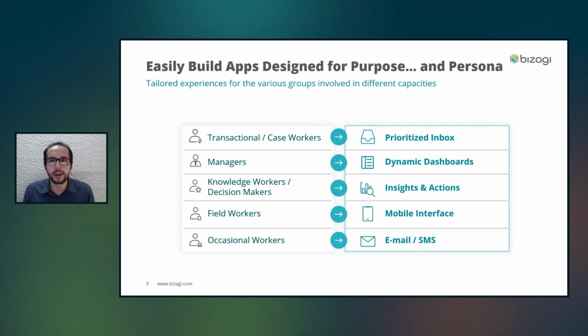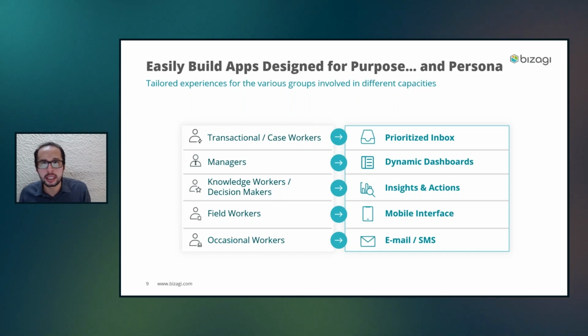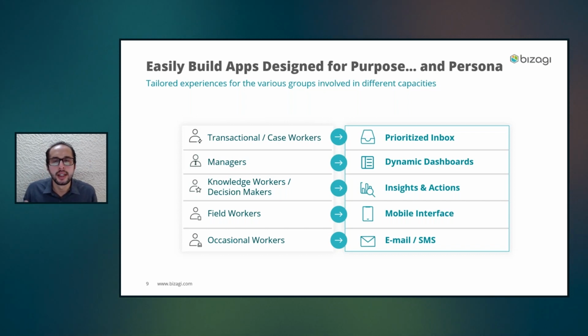But we also identified that it was really important, and that many customers wanted to have another view, another interaction, another way to approach the information that is presented in the app. And we were able to identify that these managers or knowledge workers were expecting to have dynamic dashboards, insight information and actions, so that they are able to go to the same application that may be the transactional or case worker one, but with a completely different view.